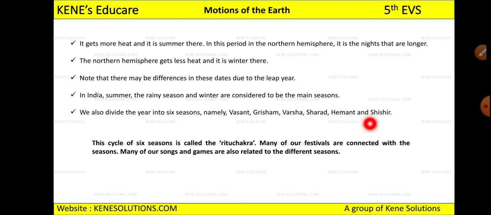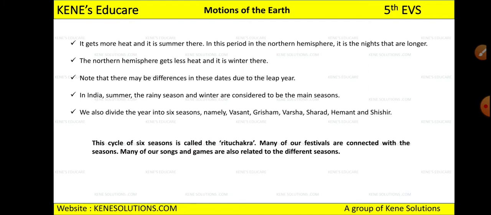Hemant and Shashir. Okay, so this cycle of 6 seasons is called Ritu Chakra, because यहाँ पे ऋतु मतलब क्या होता है? Season. So the seasons are changing and that is why it is called Ritu Chakra. Okay, and many of our festivals are connected with this season, and many of our songs and games are also related to different seasons, right?